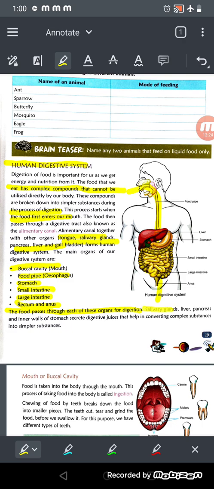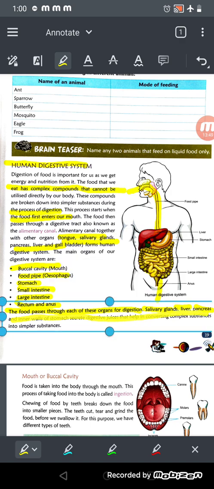Salivary gland secretes saliva, meaning the water of our mouth. Liver secretes digestive juices, and the pancreas secretes pancreatic juices. The inner walls of the stomach secrete different types of digestive juices, which are very important for converting the complex food substances into simpler ones.